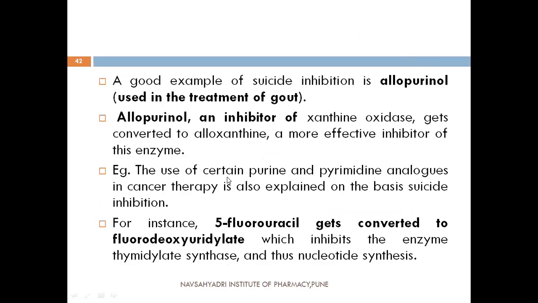Then the use of certain purine and pyrimidine analogs in cancer therapy is explained on the basis of suicide inhibition. An example is 5-fluorouracil, which gets converted to fluorodeoxyuridylate, which inhibits the enzyme thymidylate synthase, and thus inhibits nucleotide synthesis. So these are two examples of suicide inhibition.